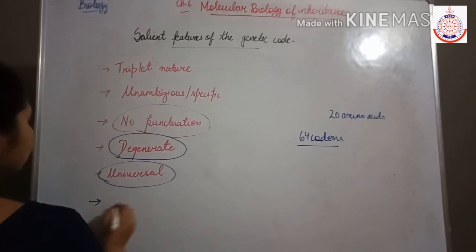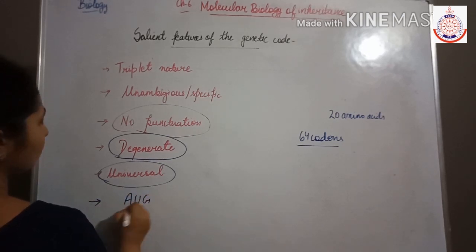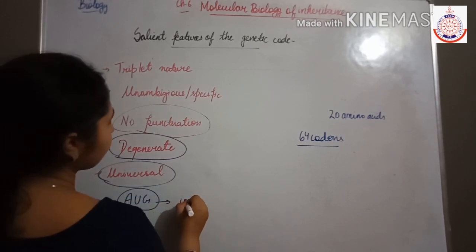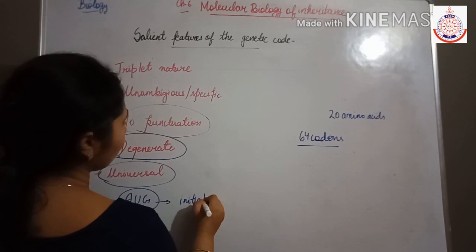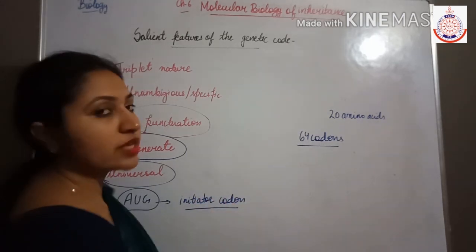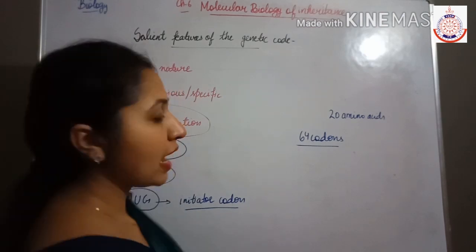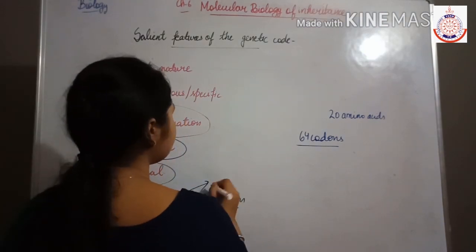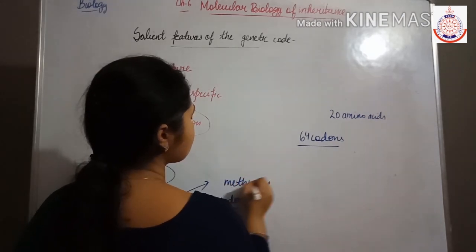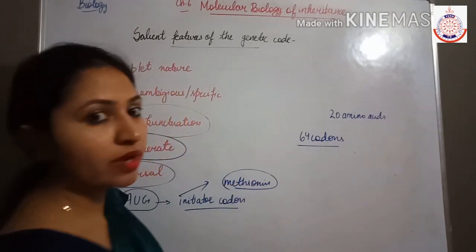Now next is the AUG codon. The AUG codon acts as the initiator codon, and it also codes methionine, which is an amino acid.